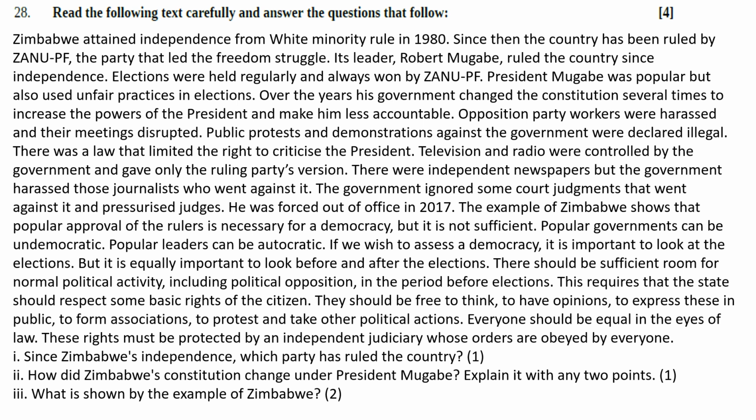Popular government can be undemocratic. Popular leader can be autocratic. If we wish to assess a democracy, it is important to look at the election, but it is equally important to look before and after the election. There should be sufficient room for normal political activities, including political opposition, in the period before the election.